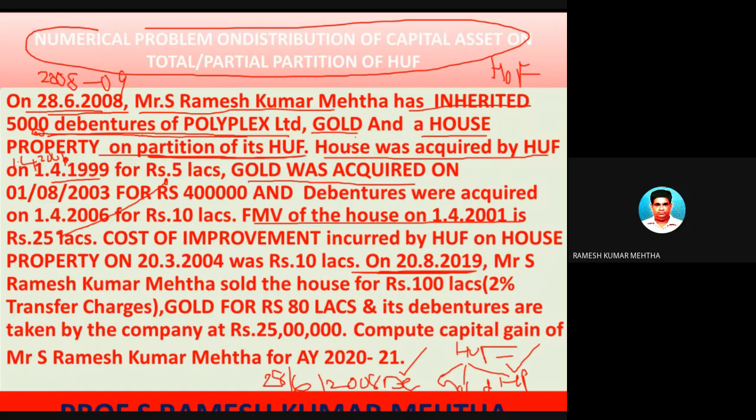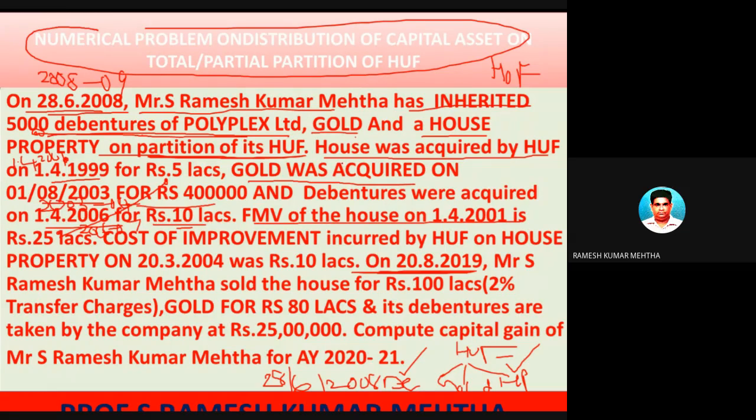Gold was acquired by the Hindu undivided family on 1/8/2003 for rupees 4 lakhs. So the gold was acquired in the year 2003-2004. Okay, you have to remember this. It was acquired for 4 lakh rupees. And the debentures were acquired on 1/4/2006, so 2006-2007 is the year of acquisition, and these debentures were acquired for rupees 10 lakhs.